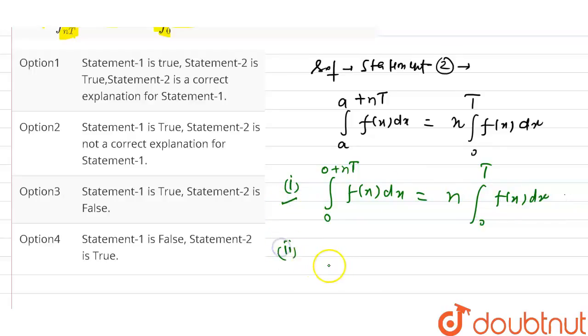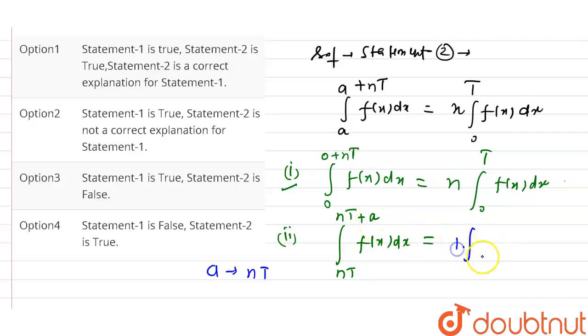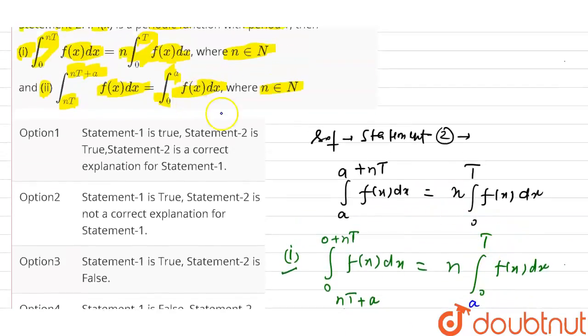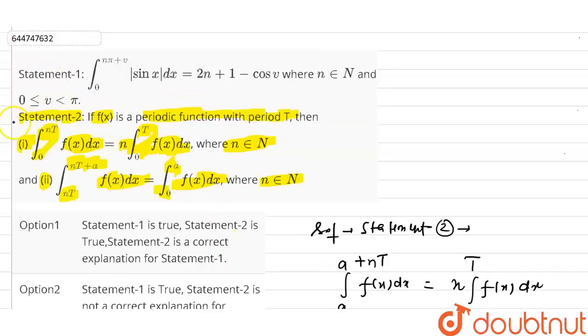Now move to the second point. The second point is the integral from nT to nT plus a of f(x) dx, which equals, here in place of a we have nT, so there should be no nT, and the multiplication factor is 1. So the integral from 0 to a of f(x) dx. Let's see. Yeah, this is given here. So this is also correct. So our statement 2 is absolutely correct.